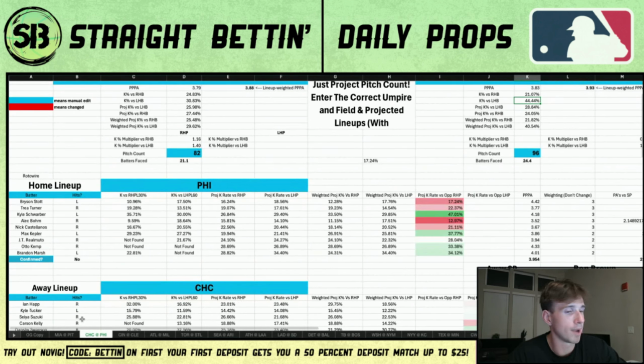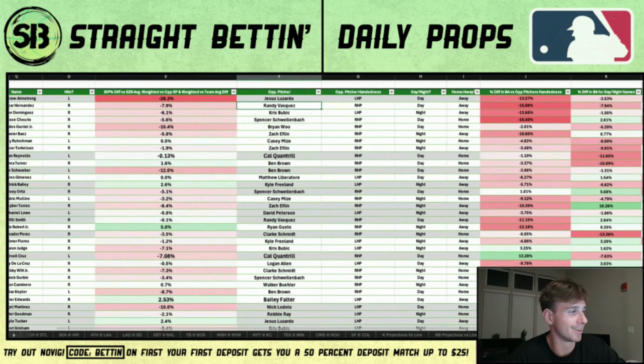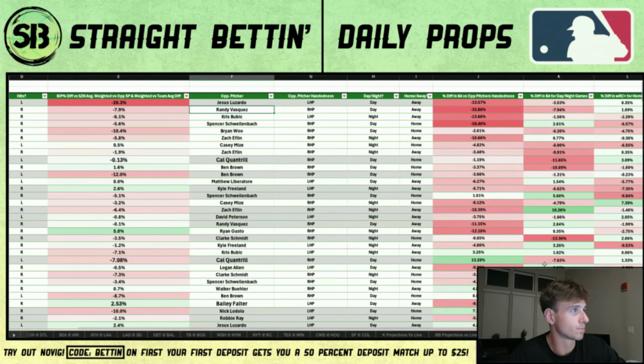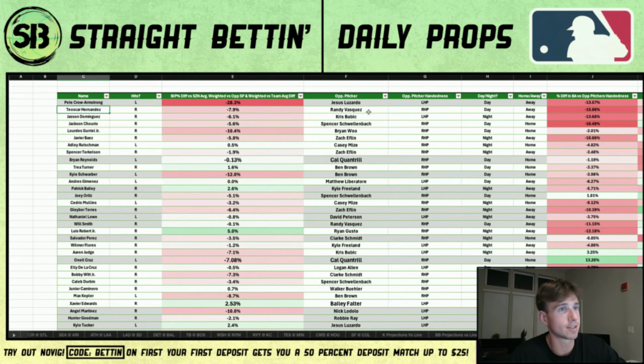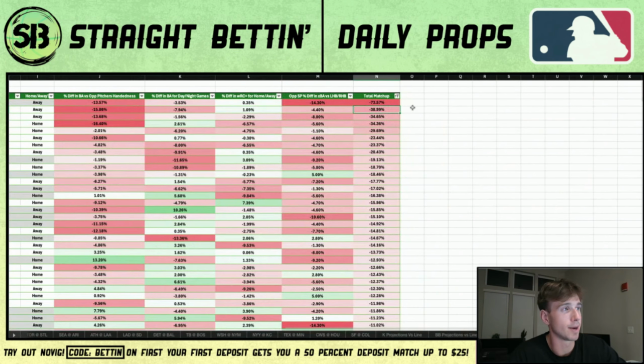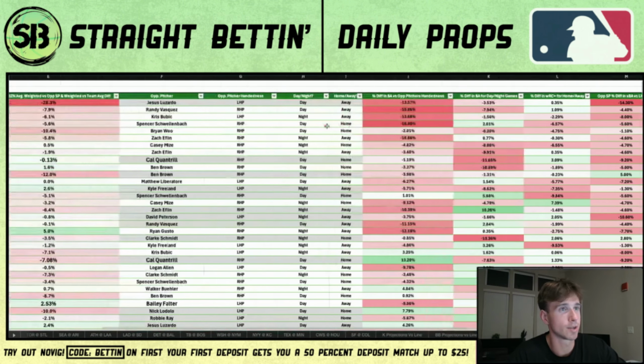But yeah, let's go back over to the sheet. Ultimate hitters, that's what I call it. Ultimate hitters. Okay. The other under guys, Teoscar Hernandez, I believe. So Teoscar Hernandez is a minus 38.99%. Let's quick check him out.